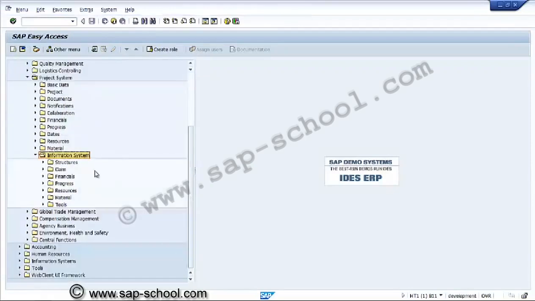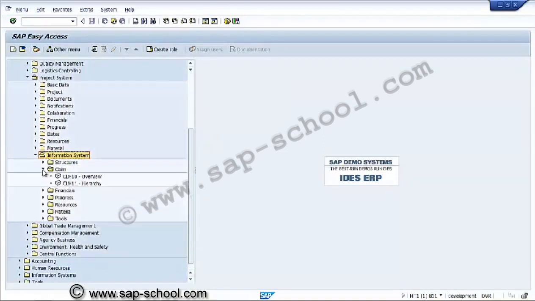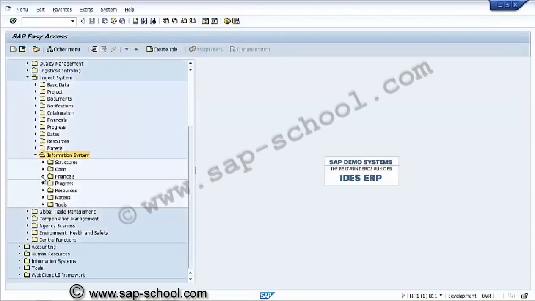Here we have various reports based on structures, claim management, or financials. This is related with the planned cost, actual cost, like that.